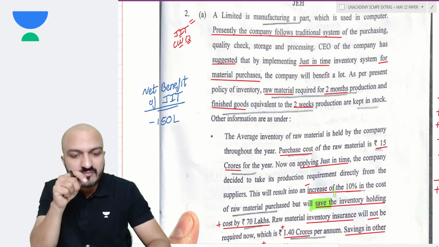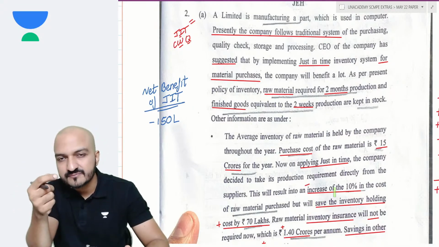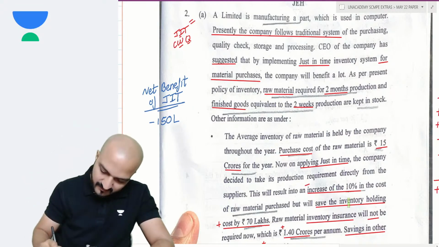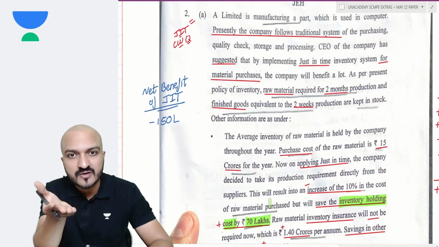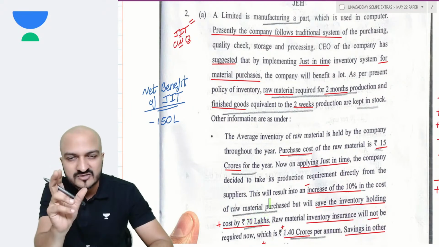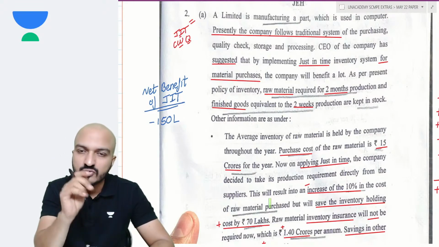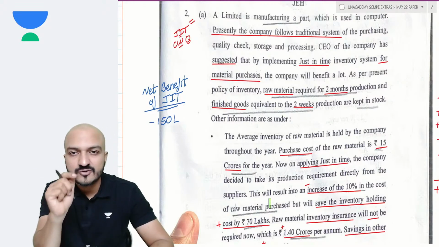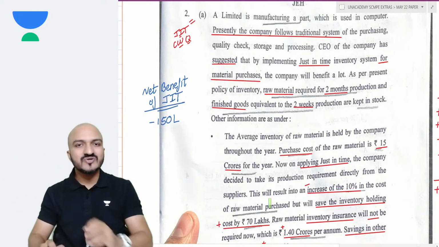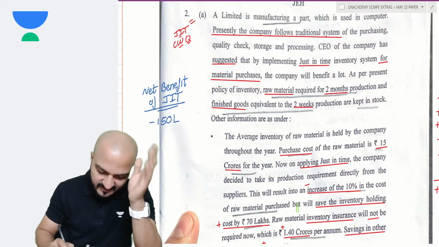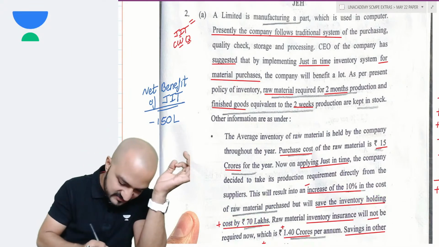If you remember, the classwork question which we did here was a more difficult question, because in that classwork question, my inventory holding cost saving was not given. You were supposed to calculate. Instead of giving you the holding cost, they had given you the value of inventory holding and the interest rate. So you needed to calculate that inventory holding cost and say that that much would be saved. Here in this question, such efforts are not needed because you are directly given the inventory holding cost which will be saved, 70 lakhs. So saved by 70 lakhs,